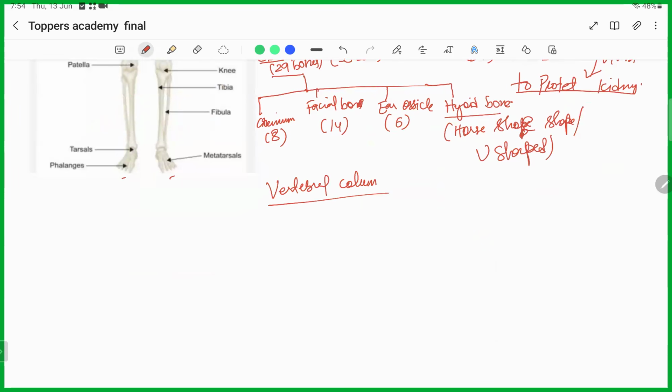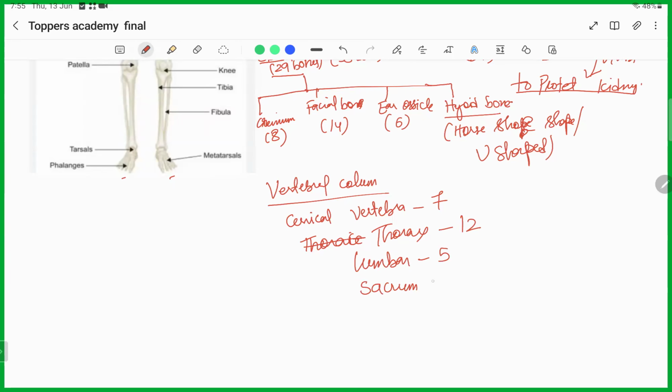There are 7 cervical vertebrae, and then the thoracic region, which has 12 bones, and then the lumbar region, made up of 5 bones, and then the sacrum, 1 bone, and the coccyx, which is also 1 bone.